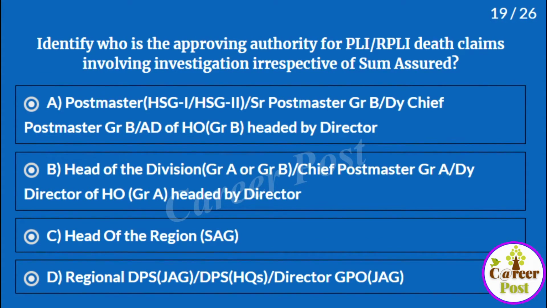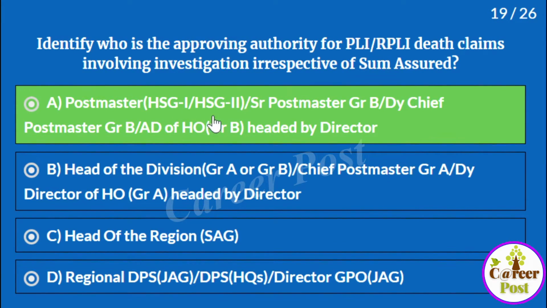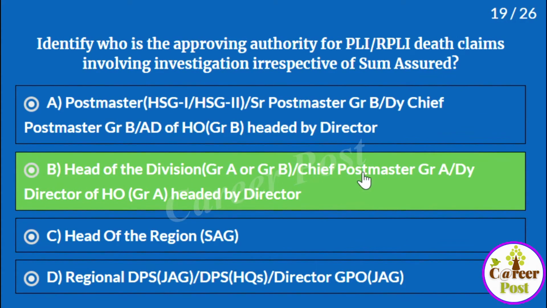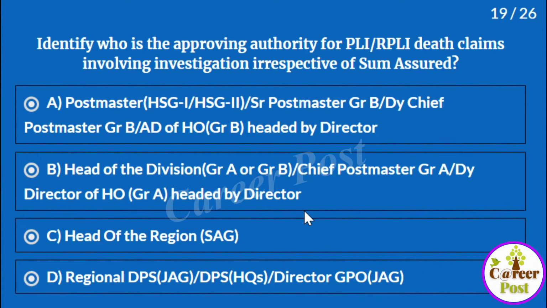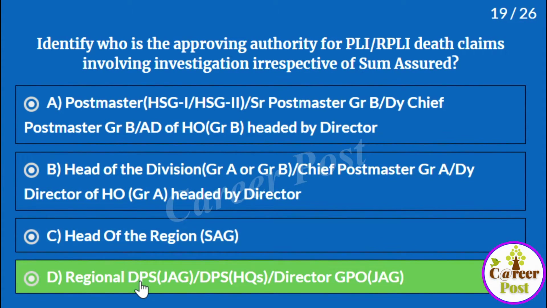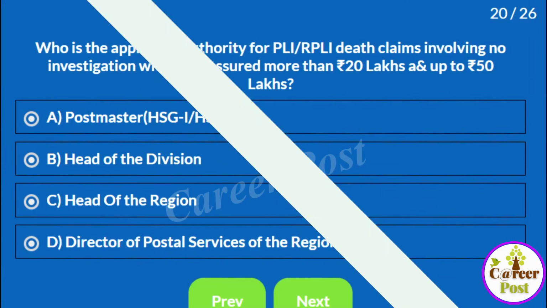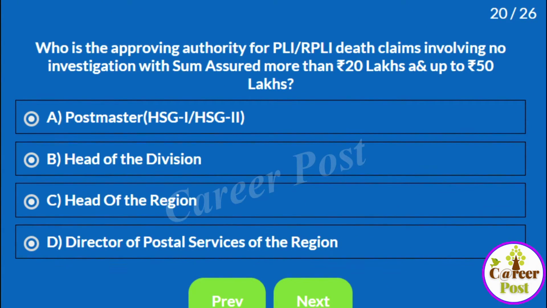A, postmaster HSG1 or HSG2, senior postmaster group B, deputy chief postmaster group B, AD of HO group B, headed by director. B, head of the division, chief postmaster group A, deputy director of HO headed by the director. C, head of the region. D, regional DPS JAG, DPS headquarters director GPO. The answer is D.